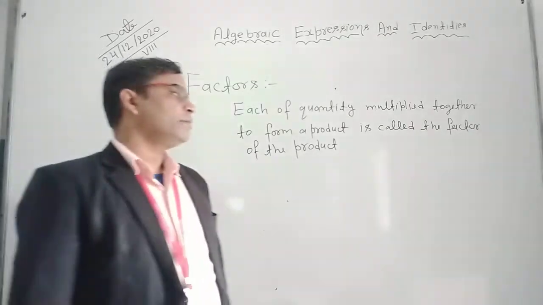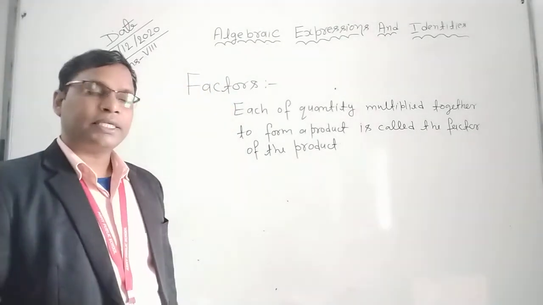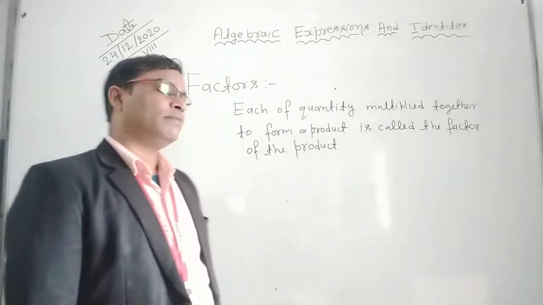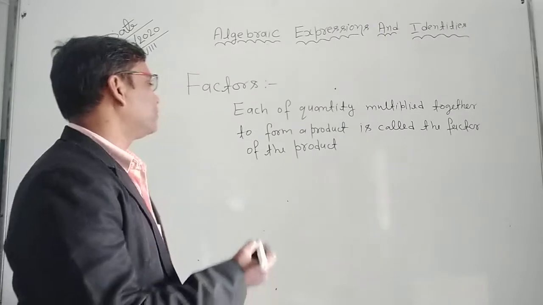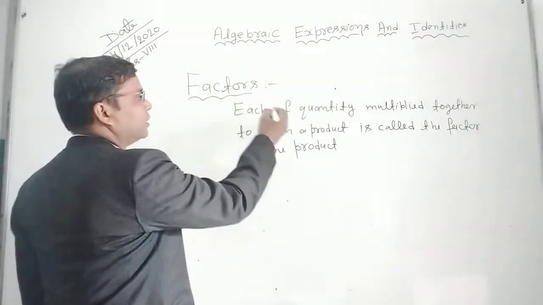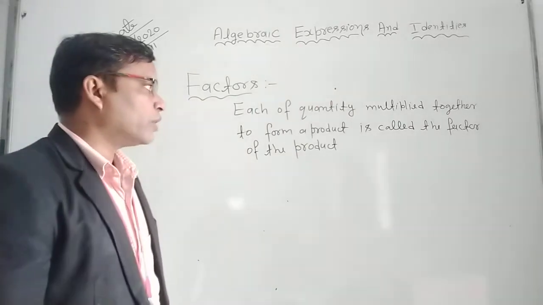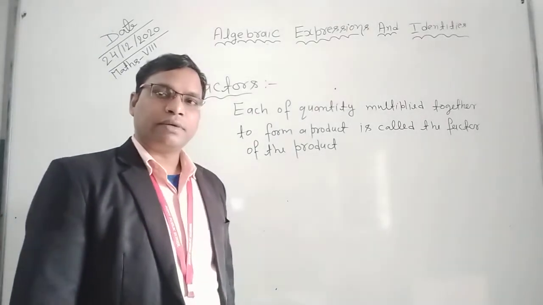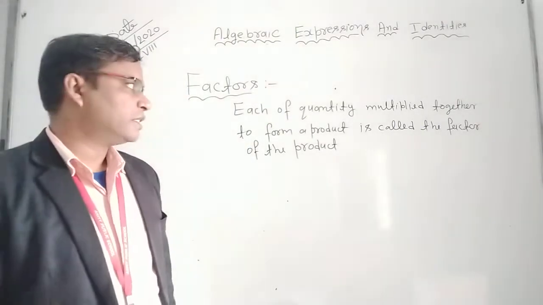Each of the quantities multiplied together to form a product is called a factor of the product. Is this clear?